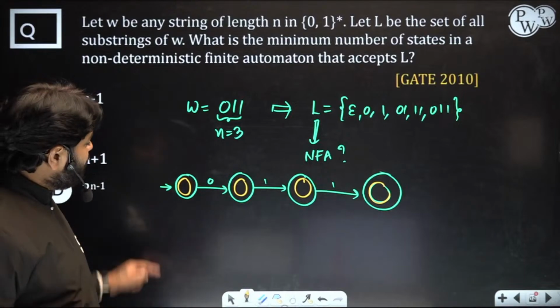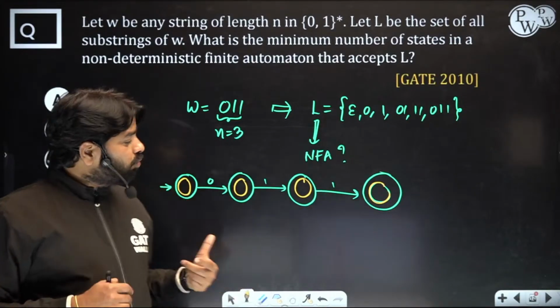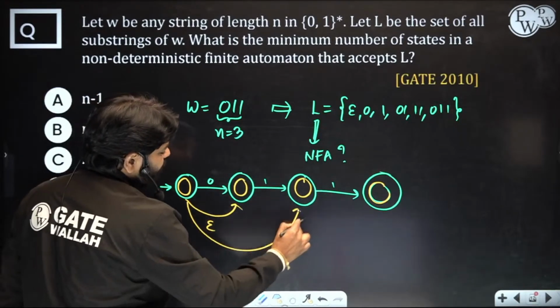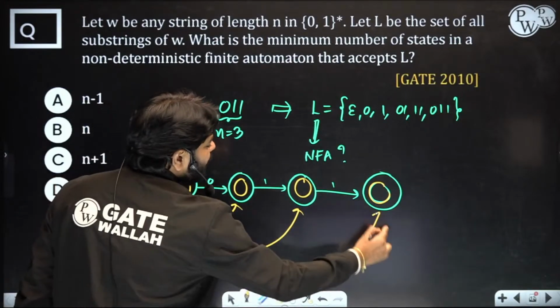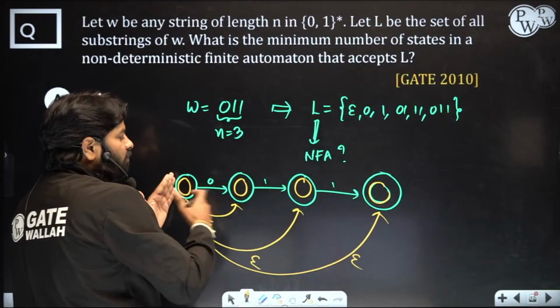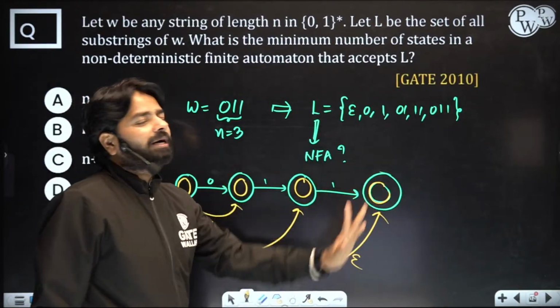Anywhere you can start in this sequence, like you can start here or here or here or here. To do that, from the initial state just give epsilon transitions, and that would be fine. That means indirectly anybody can be a start state. If you want to start here, directly take epsilon. Indirectly every state is an initial state.